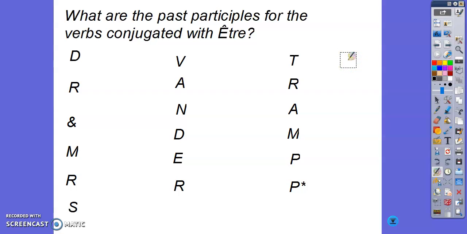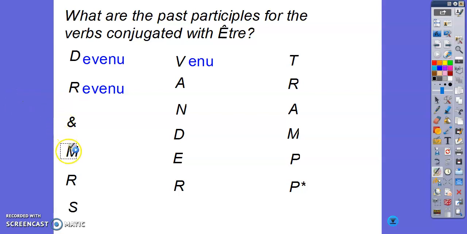There are, however, 5 verbs in the past tense with être that are irregular, and for those you're going to have to learn. So devenir in past tense becomes devenu. Revenir in past tense becomes revenu. And venir in the past tense becomes venu. So all 3 of those look the same.